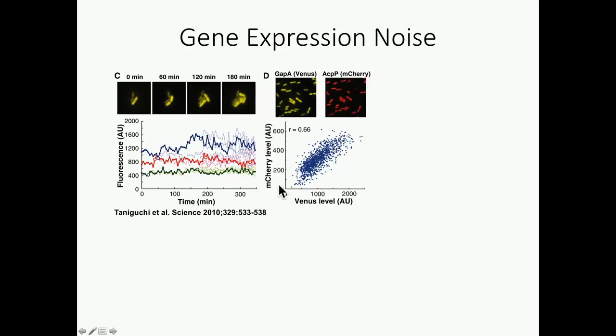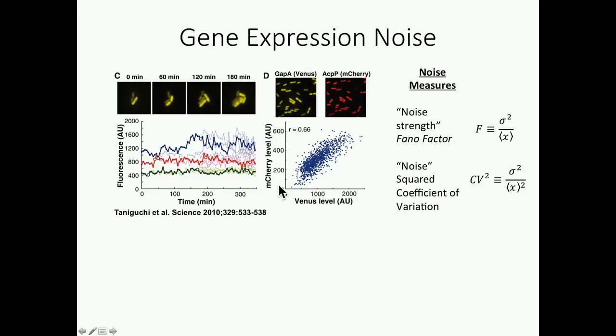So we can quantify the statistics with two basic parameters. One is the noise strength, which is measured as the Fano factor, which is the variance in abundance divided by the mean abundance, or the noise, which is the squared coefficient of variation, which is the variance divided by the mean squared. So these two measurements are going to be important throughout this talk.